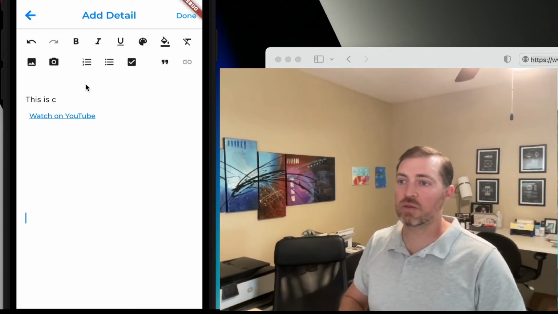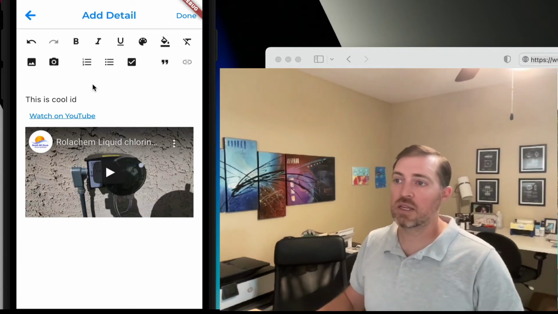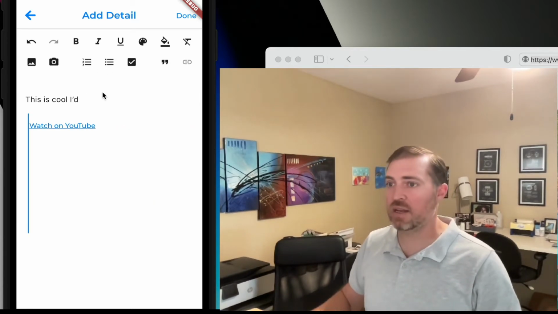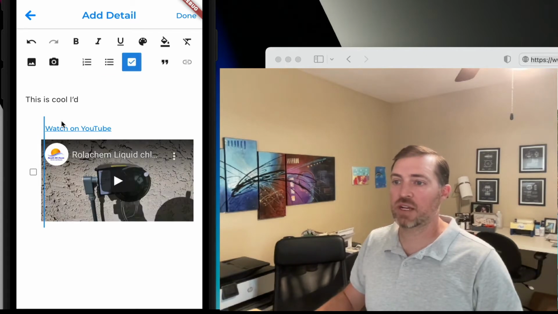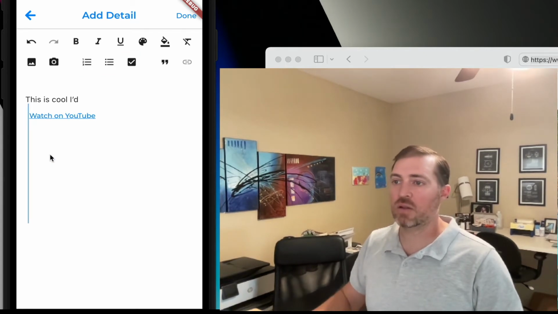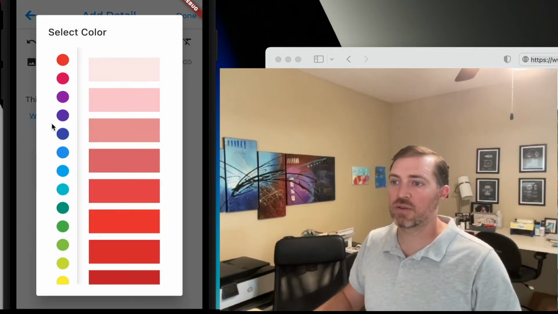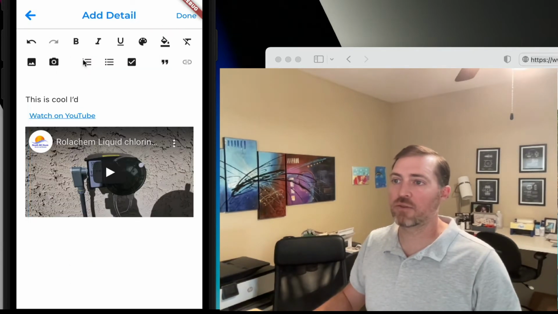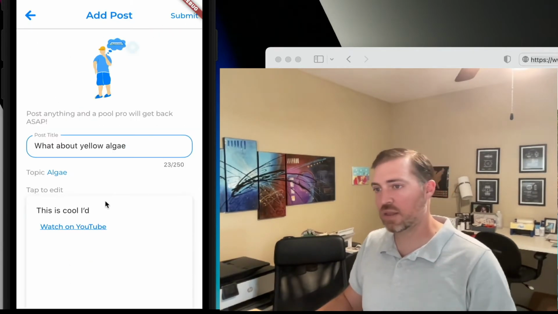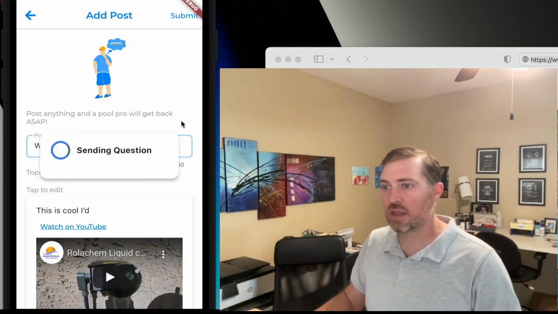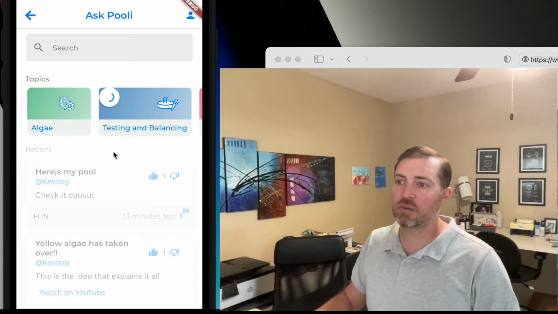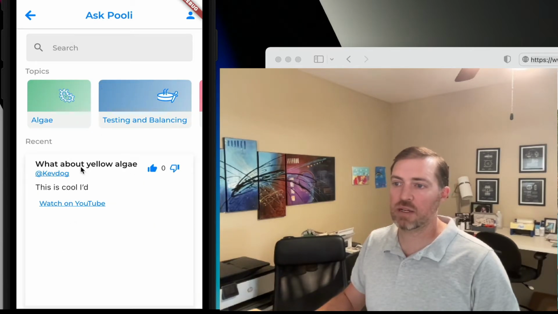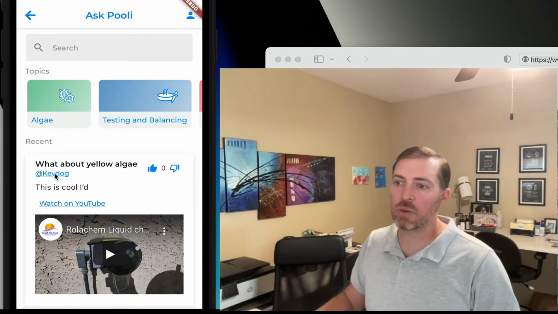You can even add numbered things or bullets or checklists even. So all of that is for your enjoyment. It's got a pretty full featured editing thing here. So yeah, that's how you'd submit a question. And now under recent, I should be able to pull in what about yellow algae? Cool. And I can see what my profile looks like.